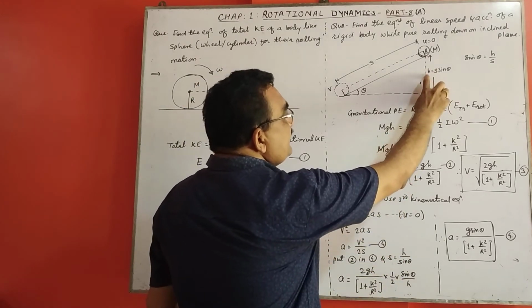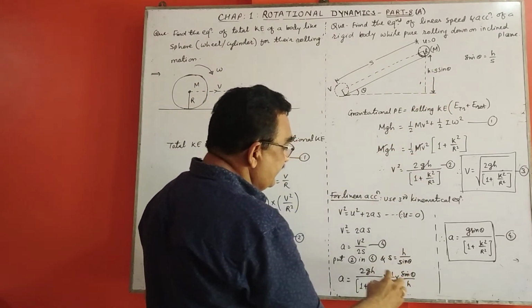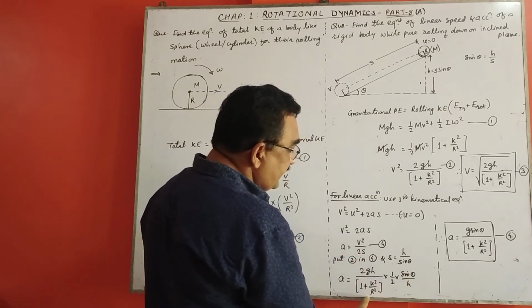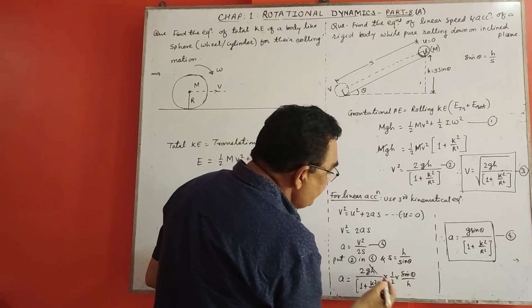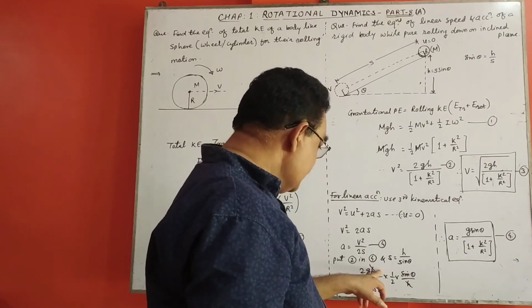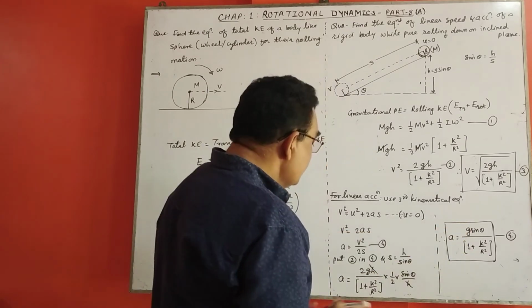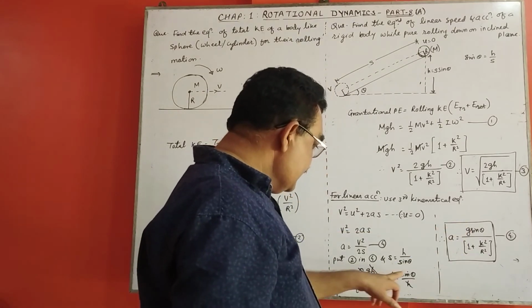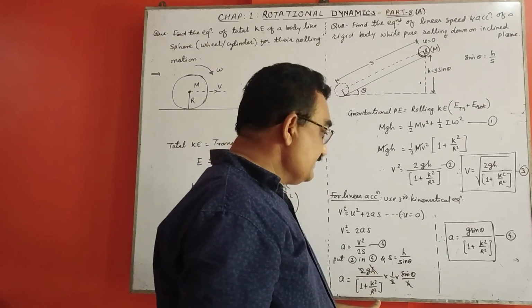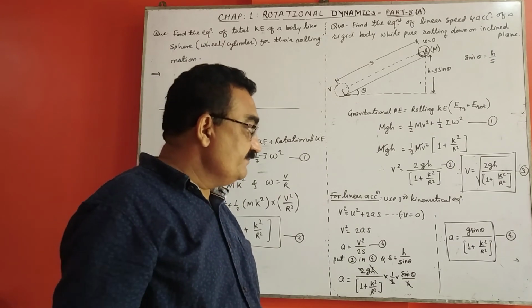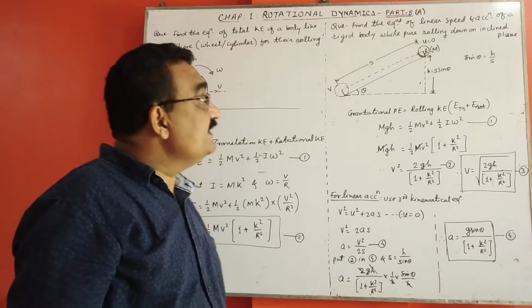Put those values, v square and s, there. Now here h gets cancelled, so 2g, again these two also get cancelled, so only g sin theta remains upon this bracket. That gives the linear acceleration of a body. Here is the end of the theoretical part of the chapter.